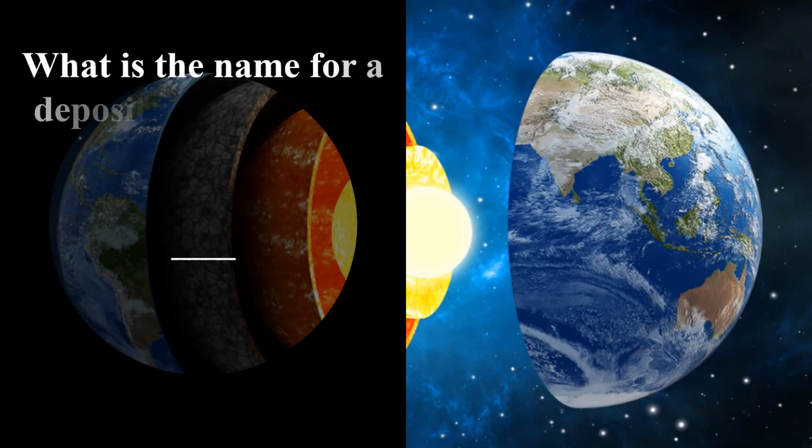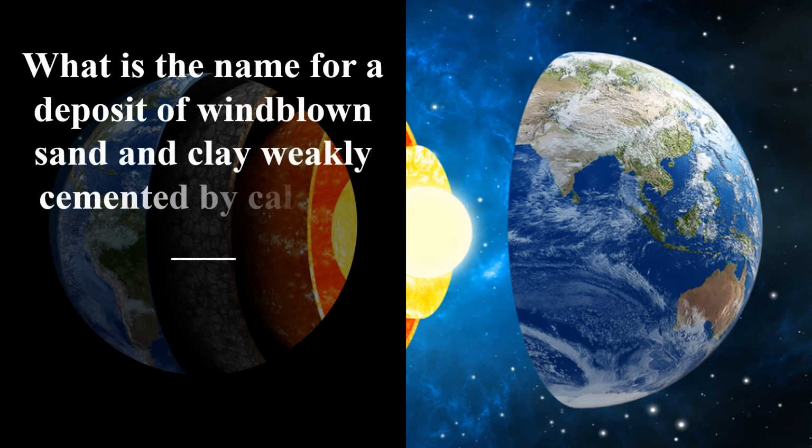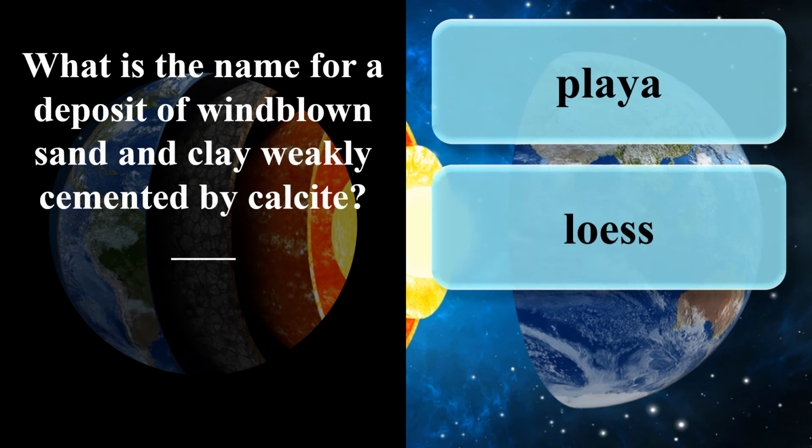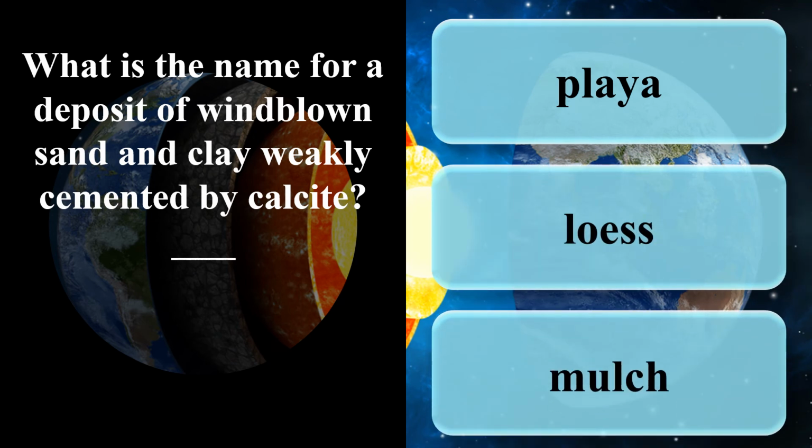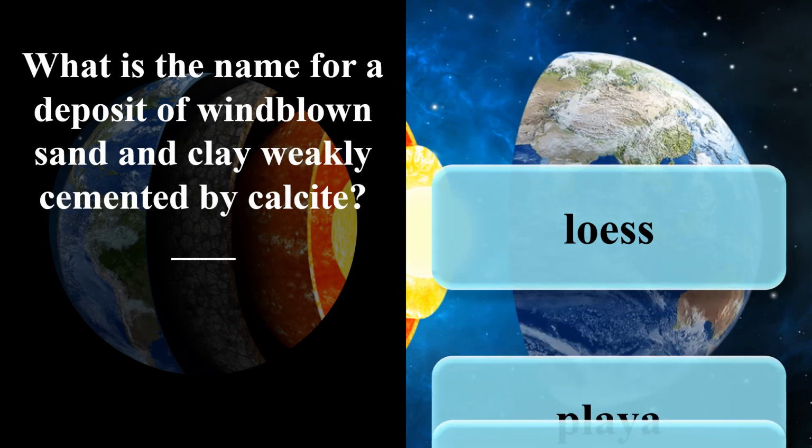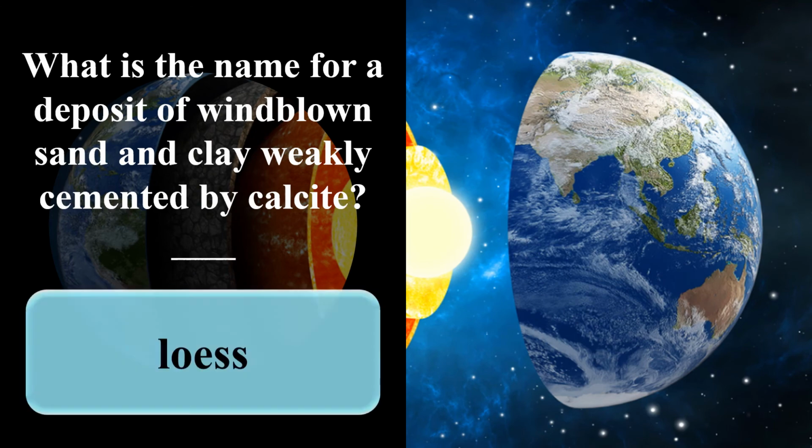What is the name for a deposit of wind-blown sand and clay weakly cemented by calcite? Playa. Loess. Mulch. Loess.